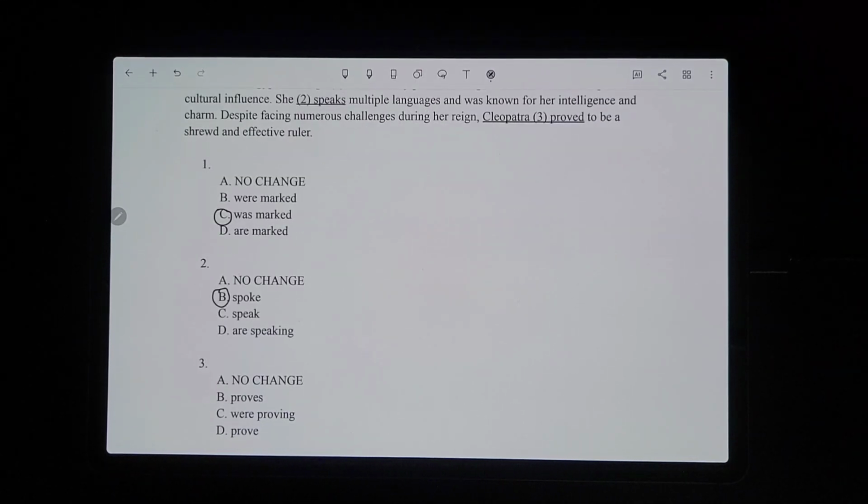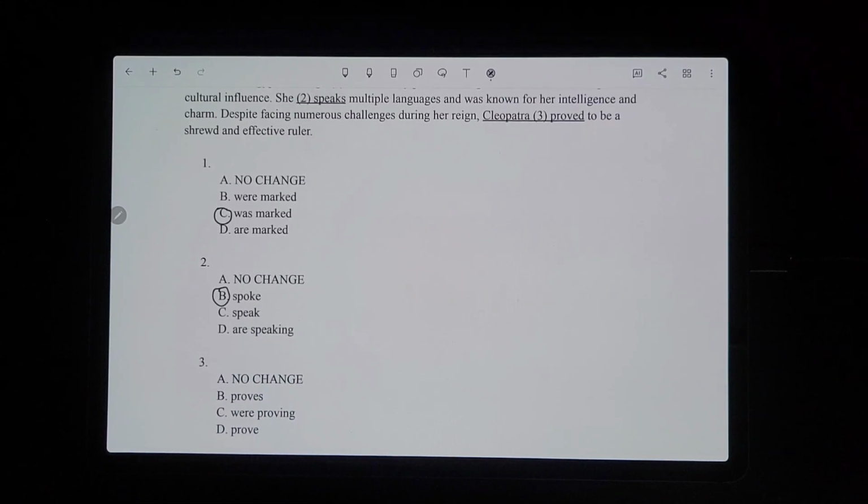For number three, it says despite facing numerous challenges during her reign, Cleopatra proved to be a shrewd and effective ruler. So that seems fine, but let's just look at our other options to rule them out. So "proves" is present tense, so is "prove," so we can't do that. And we wouldn't say "we're proving." We just need the simple past tense, which would be "proved." So it is correct, A, no change.